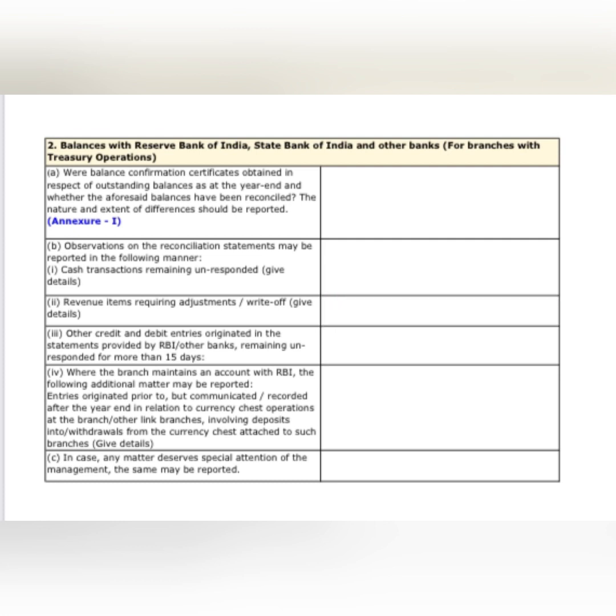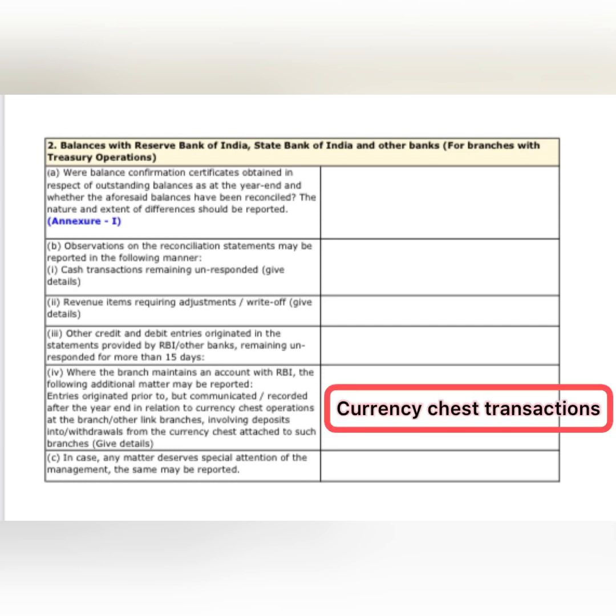Special care should be taken for the fourth clause of this point. This clause asks about the entries related to currency chest operations at the branch. Now what is a currency chest? In simple language, a currency chest is a place where the RBI keep all the excess money of banks under its custody. Currency chest is a depository of RBI.